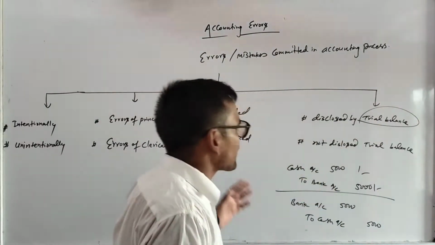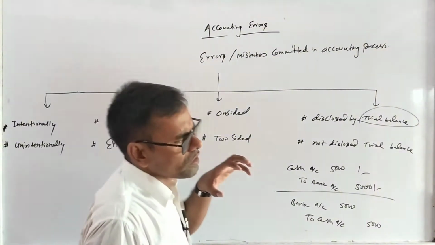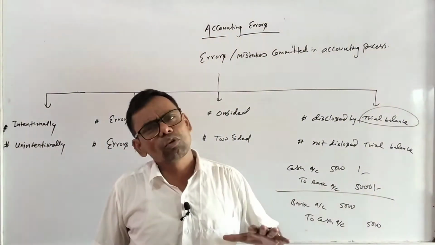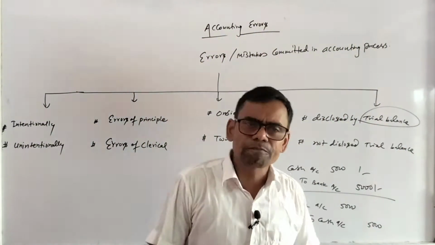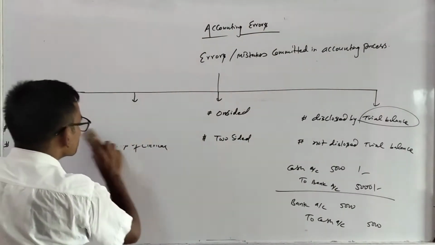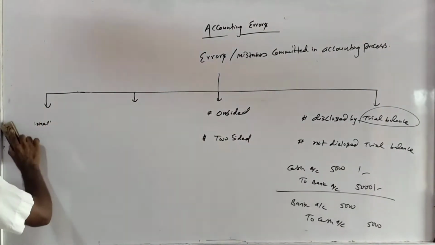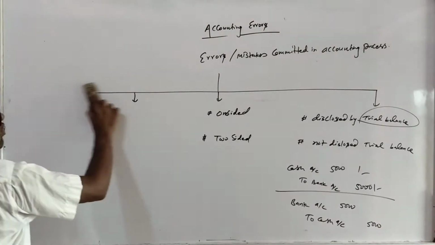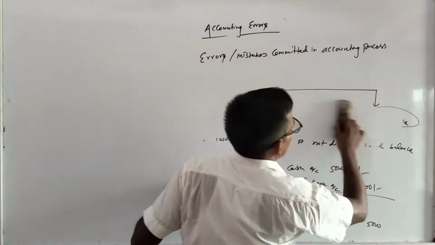In this way, there are different types of mistakes, but according to the course, we are not going to describe the types of mistakes. We are going to give you the knowledge about how the mistakes can be rectified.